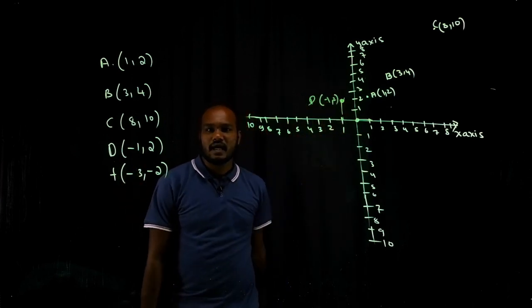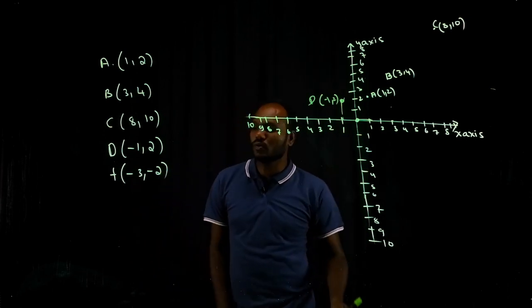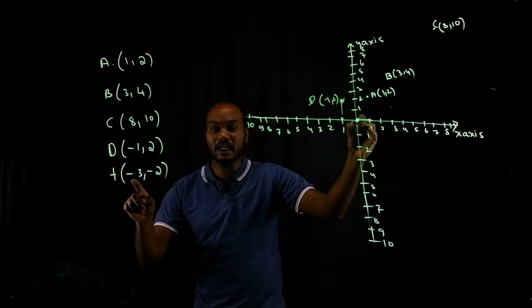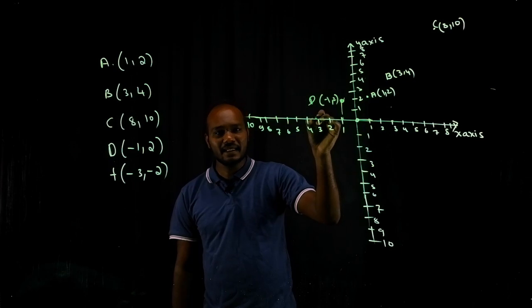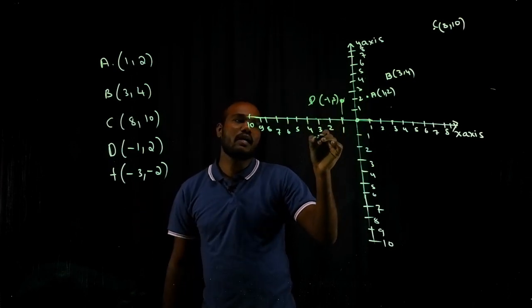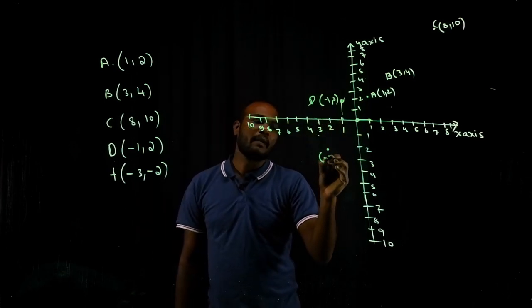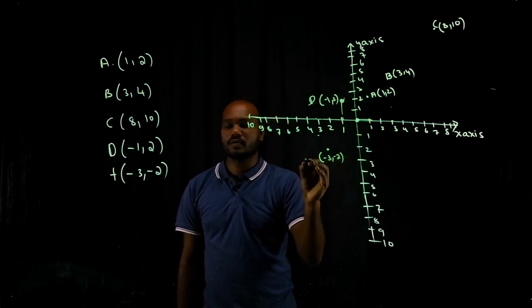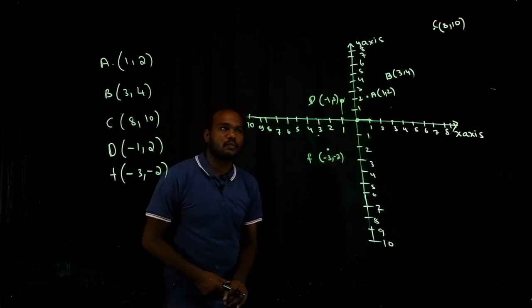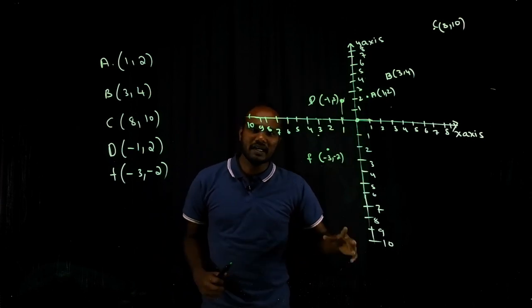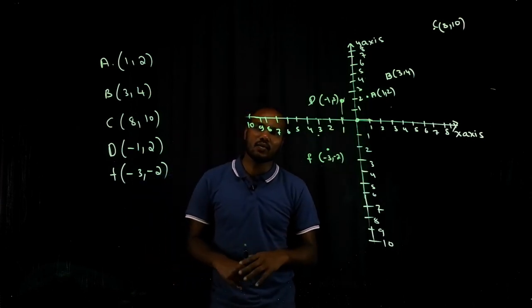This is point D. And what is point F? (-3, -2). I am here. Where do I have to go first? Negative 3: 1, 2, 3, this side. And negative 2 means downside: 1, 2. So this is (-3, -2). Plotting is very easy. This is the basics for learning anything in coordinate geometry.